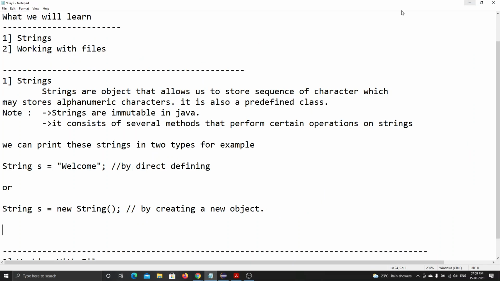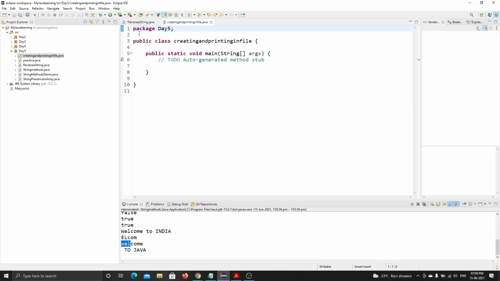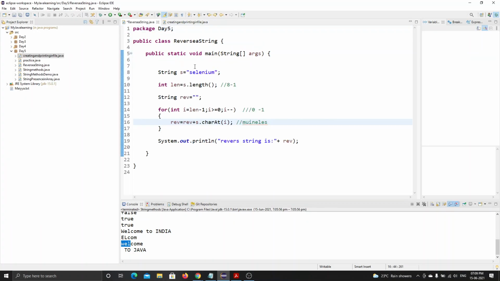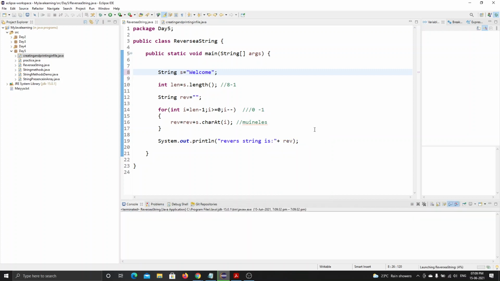Can you explain that reverse program displayed on the screen? See here, I will declare the string welcome. See, welcome is reversed, right? Let me explain. I have taken string s is equal to welcome. I stored this welcome into the variable s of string data type.